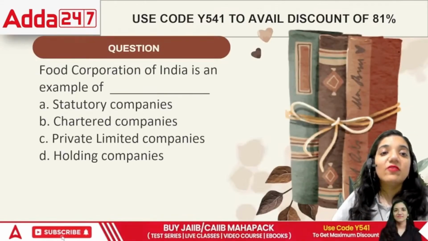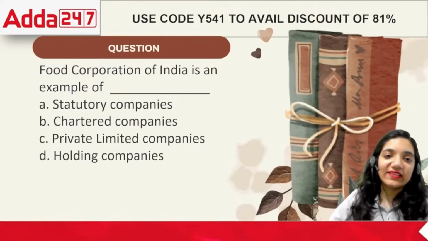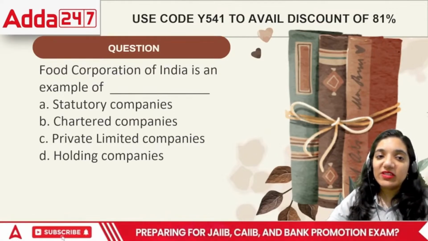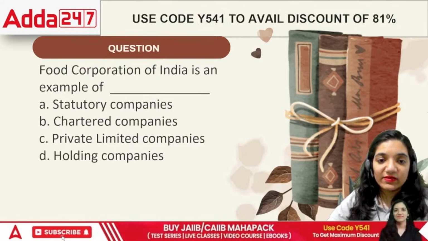Next is Food Corporation of India, or FCI, is an example of statutory companies, chartered companies, private limited companies, or holding companies.